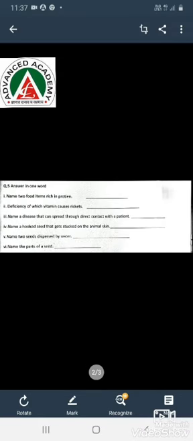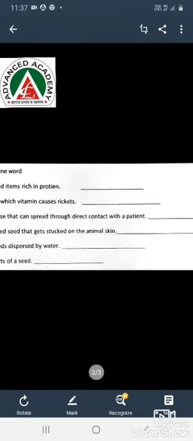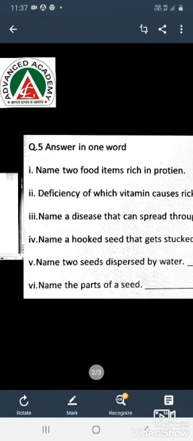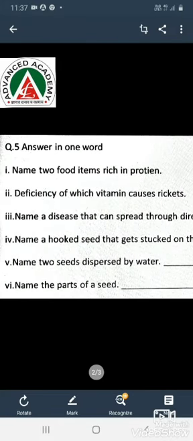We have already done the objective type questions in the previous video, and now we are going to do one word answer and answer in short. Our first question is, name 2 food items rich in proteins.